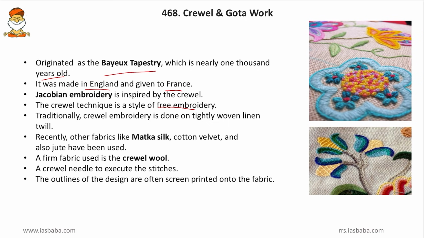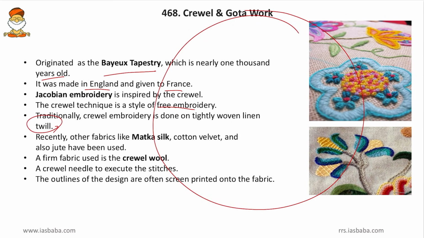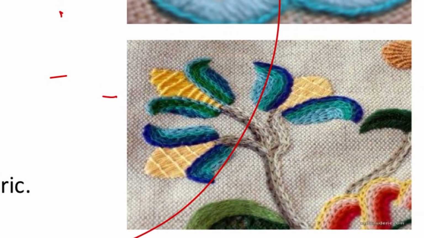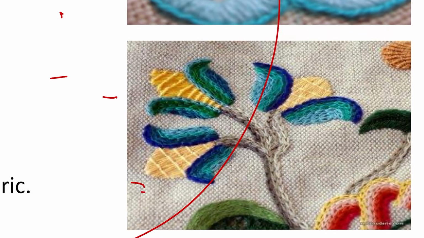Then traditionally Crewel embroidery is done on tightly woven linen twill. So a linen twill is made on a circular twill and on this the embroidery is made. Commonly we use such twills for most of the embroideries, not only for Crewel. Then recently other fabrics like Mata silk, cotton velvet and also jute can be used. So here in the figure we can see how the Crewel work is made on the jute cloth.